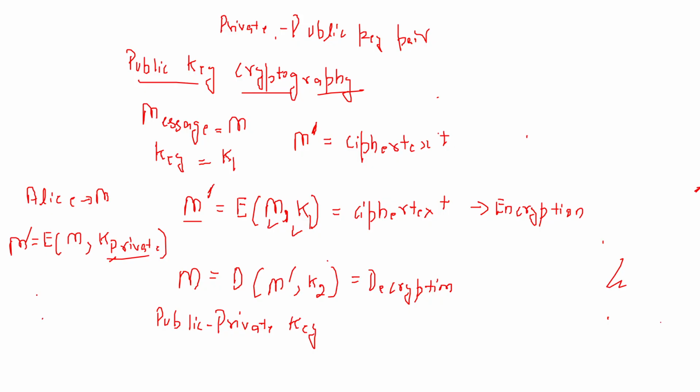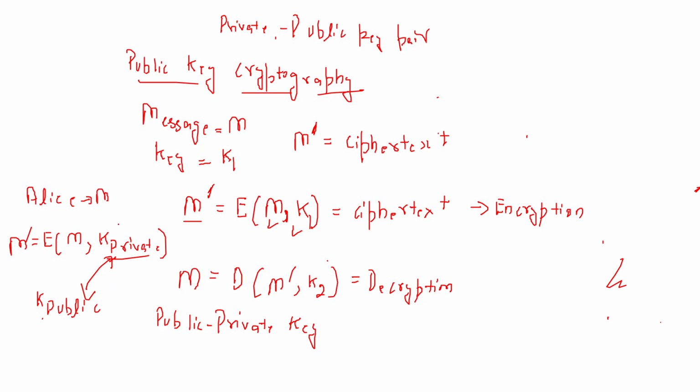Let me call the public key k public. So these two are pairs in the sense that you encrypt the message with the k private key and you decrypt the message with the k public key. Of course these two keys are different, they are not the same. That's why we call it asymmetrical cryptography, right?